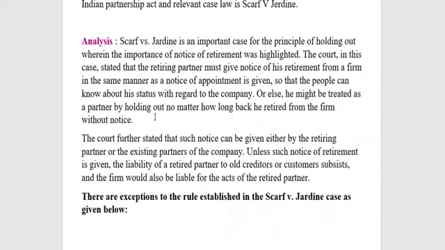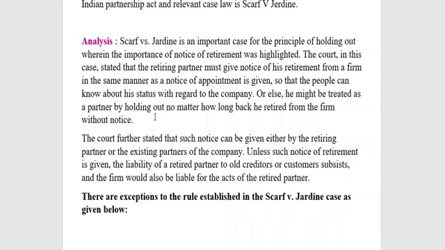That means estoppel means once we project something to the society, again we cannot say no. We can say that such and such a person is our partner. Suppose I, being the partner of some firm, project a friend who is not related to any partnership firm as my partner.